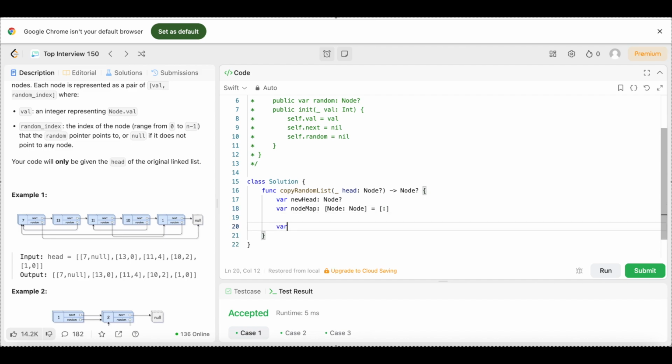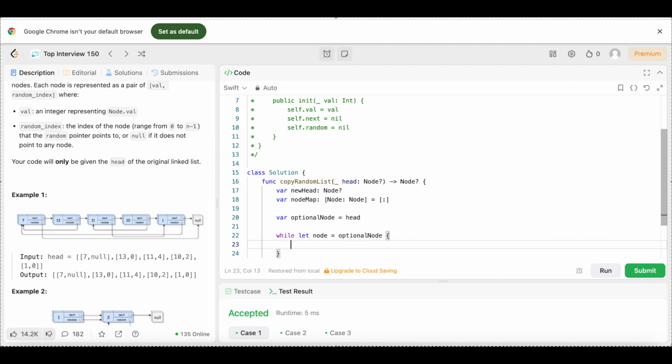Then we're going to declare another variable called optional node, and we're going to set that equal to the head. Then we're going to say while let node equals optional node, open up the brackets, we're going to say let new node equal node map, square brackets, node, question mark, node.